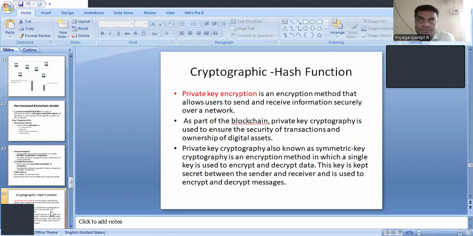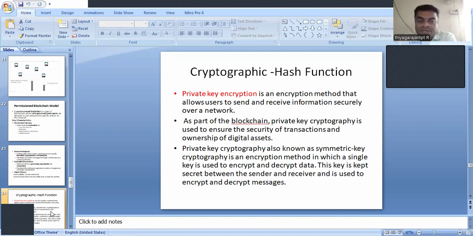Everyone knows that there are two types of encryption process: one is private key encryption as well as public key encryption. Private key is said to be symmetric and public key is said to be asymmetric. If it is a private key, only an organization or particular clients may have access. If it is public, everyone can access it. So that is the basic difference.